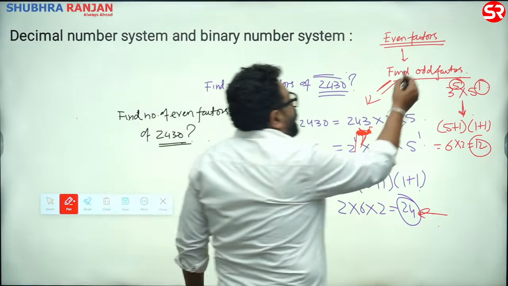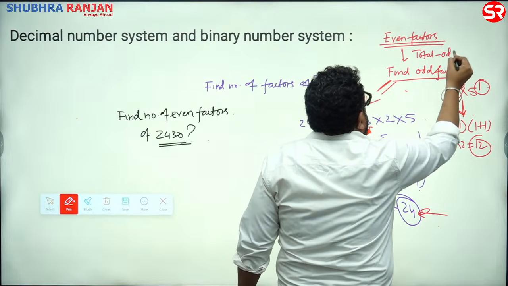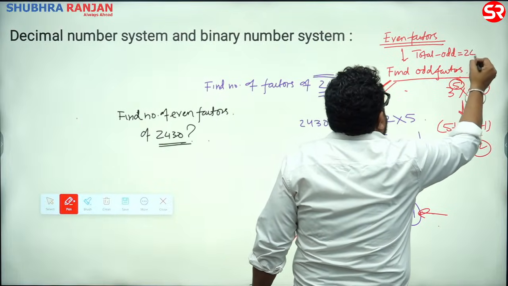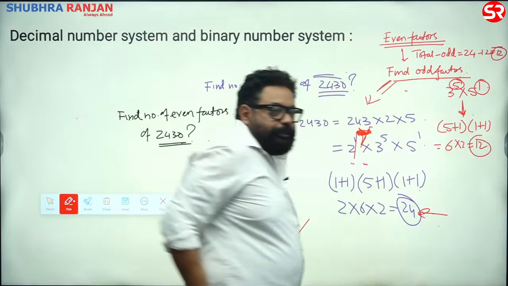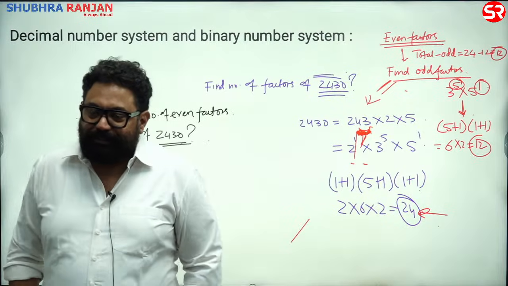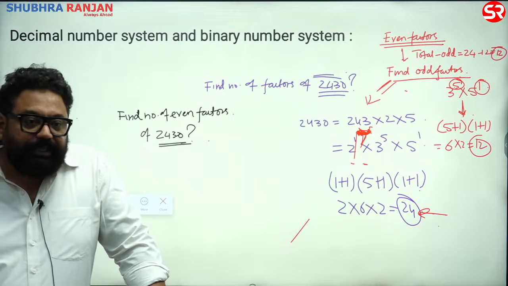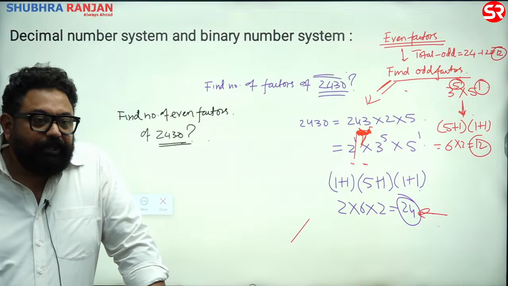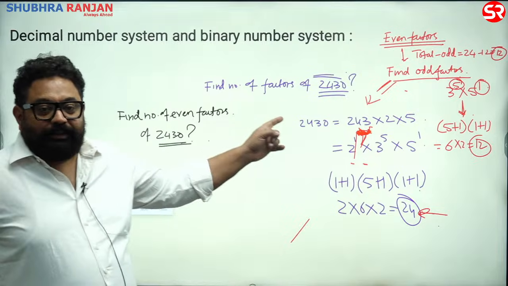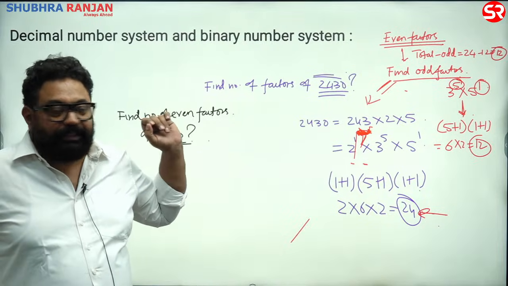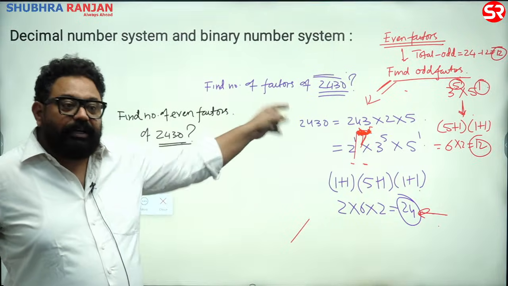So number of even factors would be total minus odd. Total is 24, odd is 12. So there are 12 even factors, not 2 factors, 3 factors, right? 12. Because look, any odd factor when multiplied by 2 would be even. 3, 2 3s are 6, so 6 is there. 3 square is 9, 2 9s are 18, 27 2s are 54.